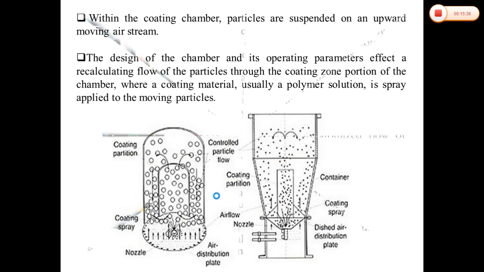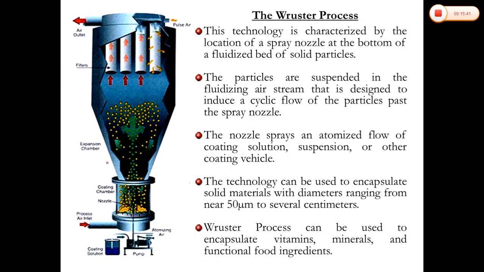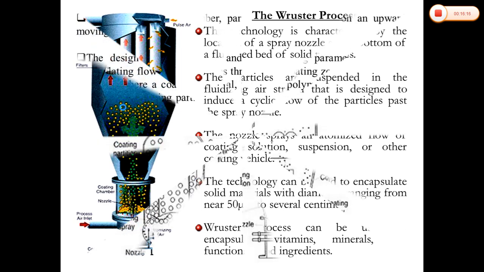These are the moving particles, and we are providing the spray along with our nozzles. Here we can get the basic idea. Here this will be the air inlet. Here our coating solution will be there, which will be sprayed with the help of the nozzles. Here the coating chambers are there. In these chambers, because of the spraying, each and every particle gets sprayed and coated, and whatever air is there will be evacuated through these two outlets.